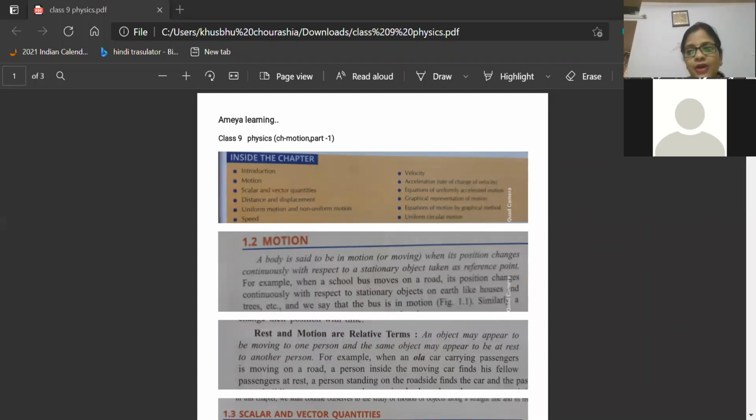Kanishka is telling surrounding. But beta, you are in motion with respect to what? You are also in motion. Now let's see which child is having that extraordinary sense of thinking. Praveen, not your eyes, that is a different motion, beta. Physics says motion means displacement. Displacement means change in position. Okay, you are in motion with respect to what? Think about it. I want that extraordinary thinking. Come out of earth and then speak. I gave you a clue. Come out of earth and then speak.